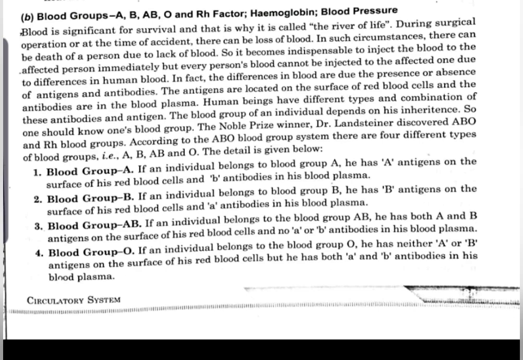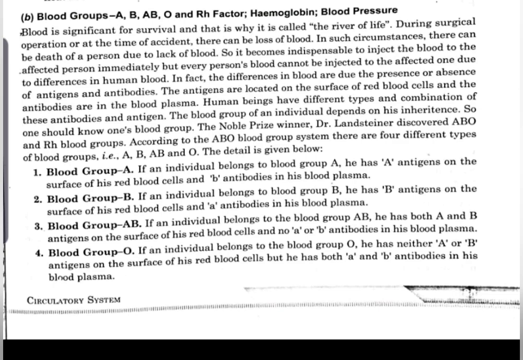But there are some differences in human blood groups. Why? Because of the presence of antigens and antibodies in the blood group. The antigens are located on the surface of the red blood cells, and the antibodies are present in the blood plasma. That means antigens are present on the surface of the RBC, and antibodies are present inside the plasma, the liquid portion of the blood.